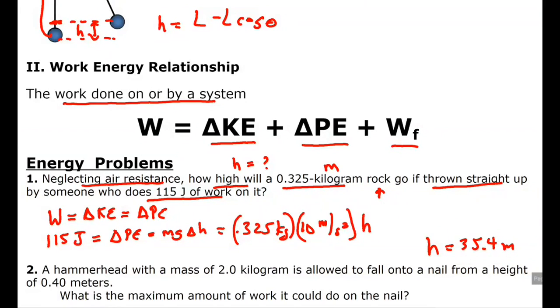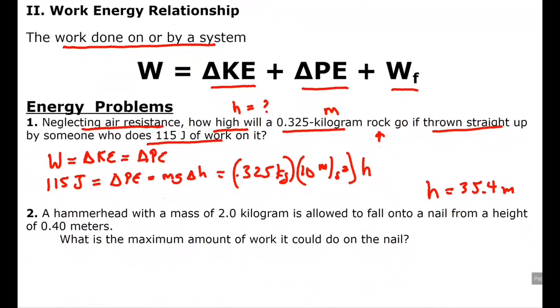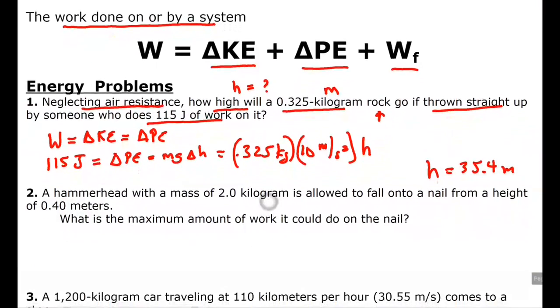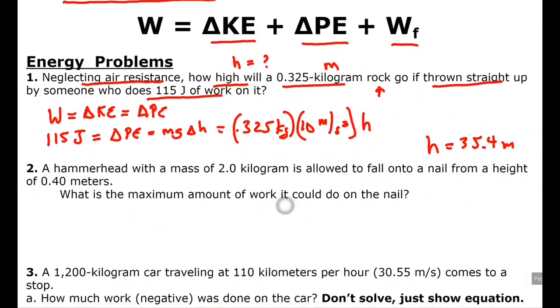So once again, when you do work on a system, you change its energy. The throw gives the rock kinetic energy. As the rock goes up, at the peak, all that kinetic turns into potential, because now no work is done on my system. The total energy doesn't change.